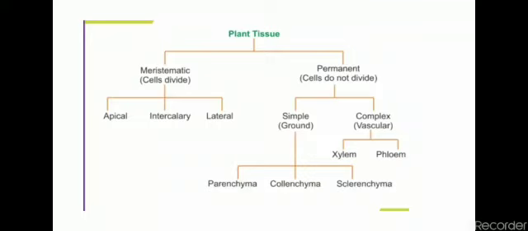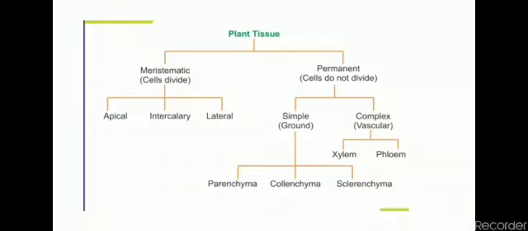Whereas permanent tissues are those in which cells do not divide, they are not capable of division. Meristematic tissues are categorized further as apical tissues, intercalary tissues and lateral tissues, whereas permanent tissues are further categorized as simple tissues and complex tissues.